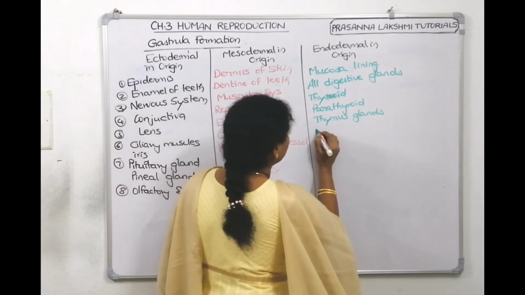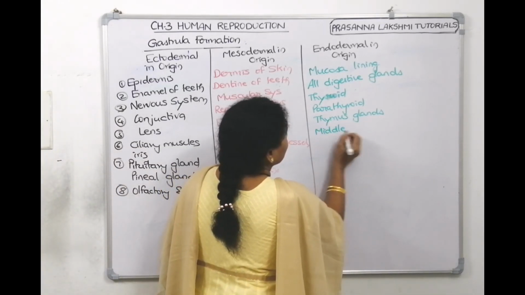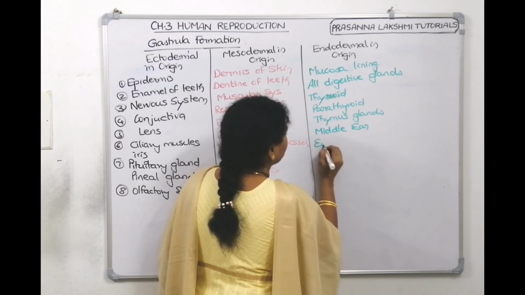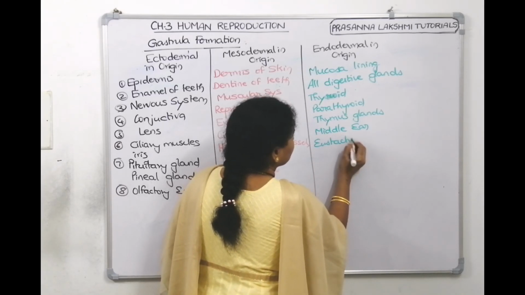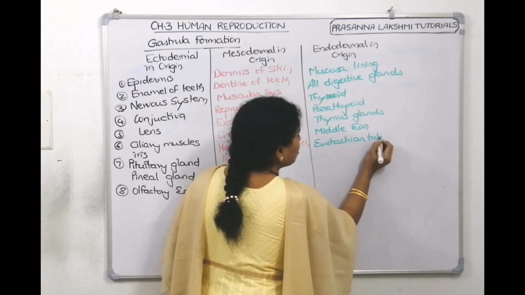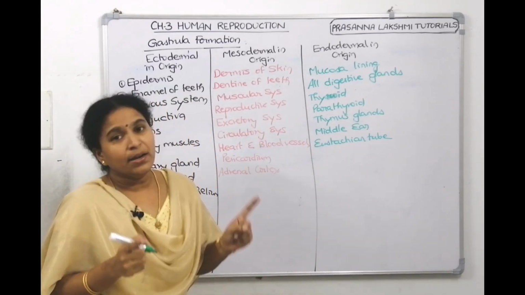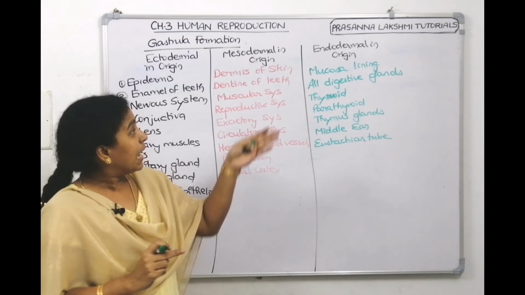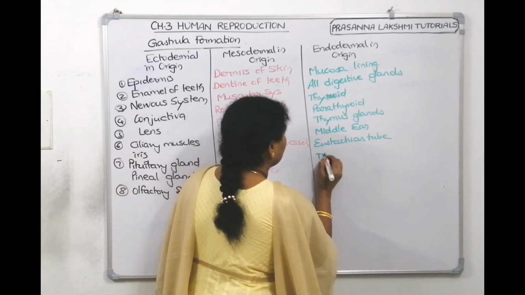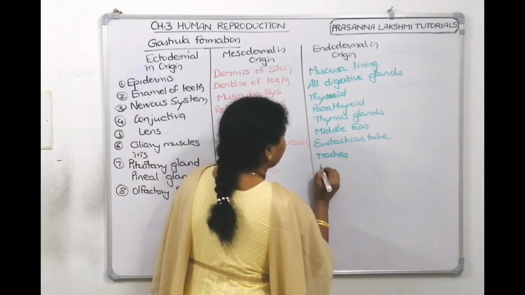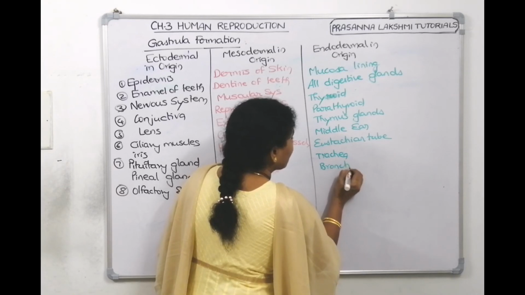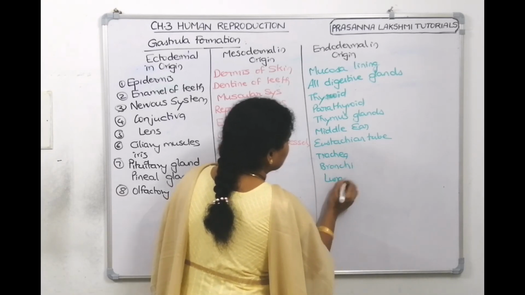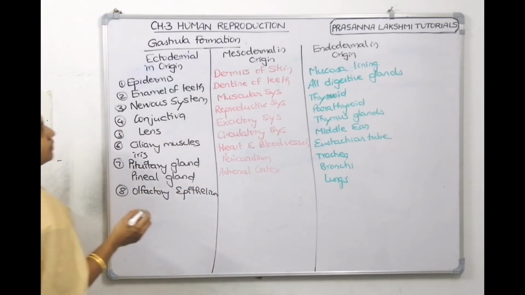We can write middle ear, eustachian tube also. Middle ear, eustachian tube are also endodermal in origin. Trachea, bronchi and lungs are also endodermal. Trachea, bronchi and lungs are endodermal in origin.